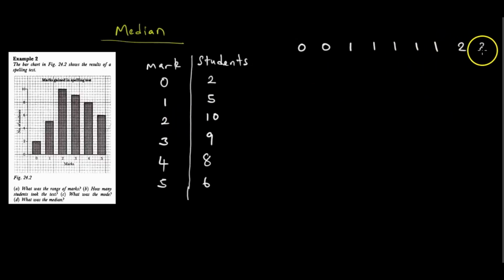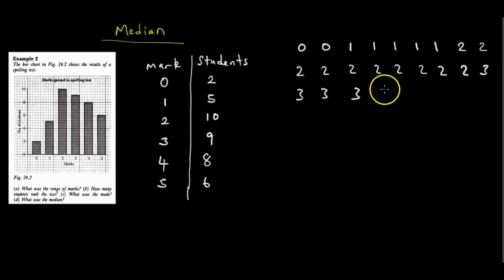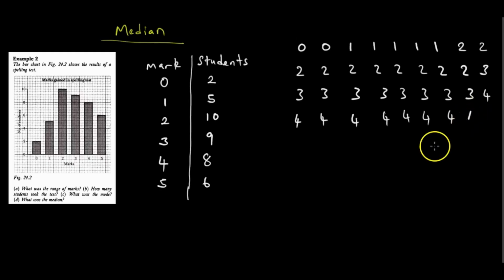Vane ma 2 ari 10, saka 1 2 3 4 5 6 7 8 9 10. Vane ma 3 ari 9, 1 2 3 4 5 6 7 8 9. Vane ma 4 ari 8, 1 2 3 4 5 6 7 8. Then vane ma 5 ari 6, 1 2 3 4 5 and 6. So that is our data set. Represent each student with their mark.